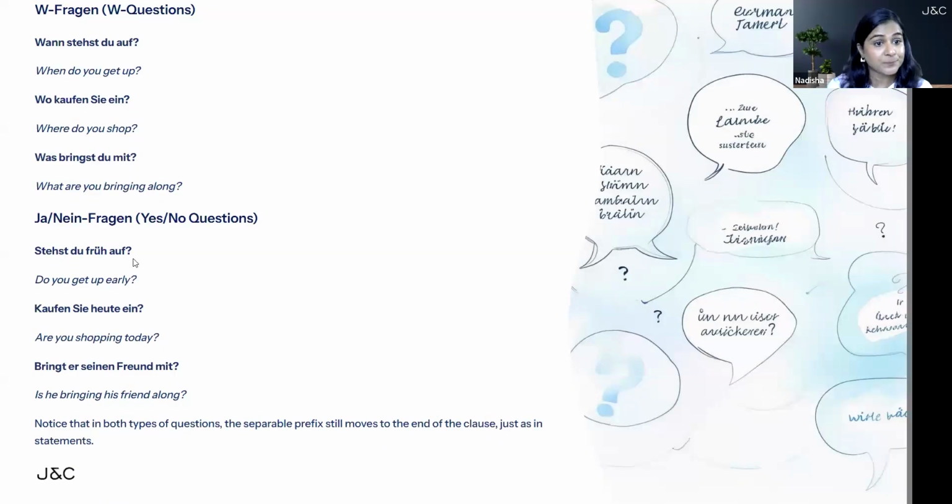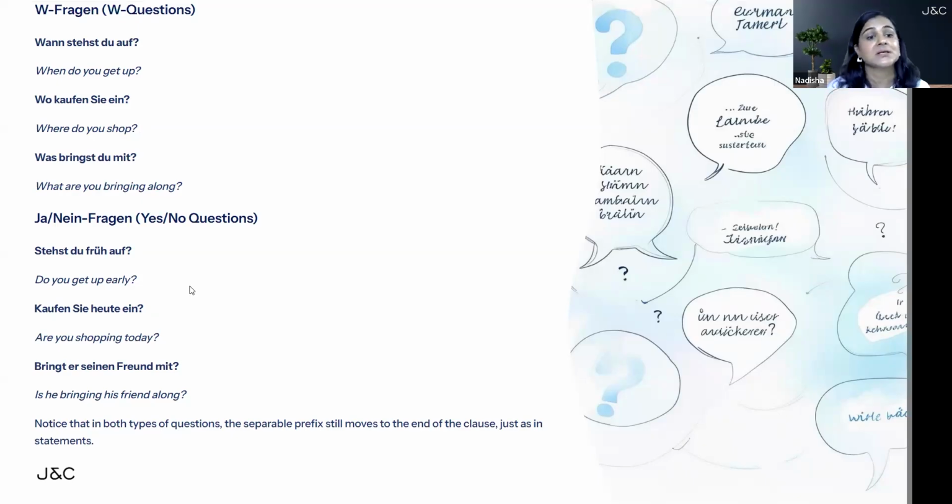Stehst du früh auf? This is the first example. Stehst du früh auf? It means, do you get up early? Here, stehen is coming at first place and it is conjugated based on the subject du. That's why st ending. Auf is the prefix moving at the back. And always end all the questions with a question mark. See, it's a question. Everything is ending with a question mark.